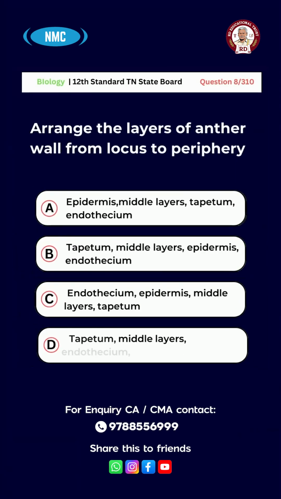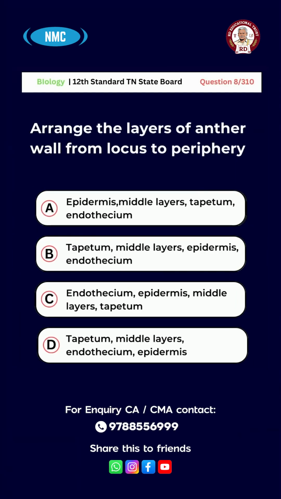Question number 8. Arrange the layers of anther wall from locule to periphery. Option A. Epidermis, middle layers, tapetum, endothecium. Option B. Tapetum, middle layers, epidermis, endothecium.